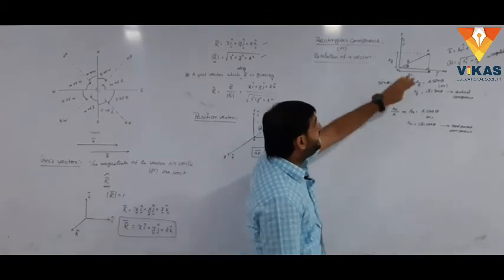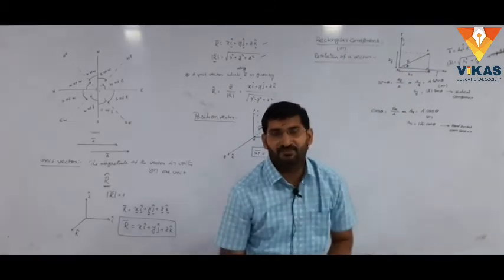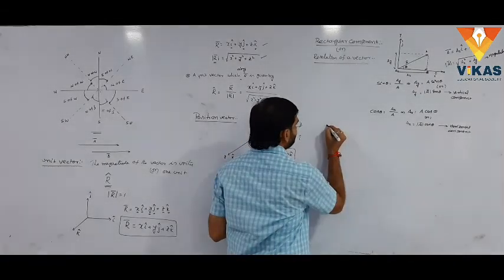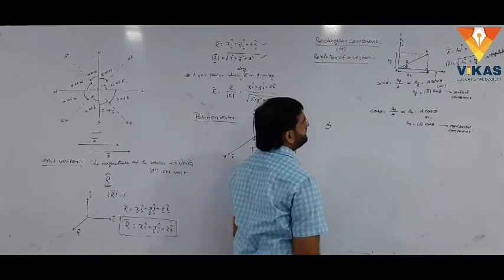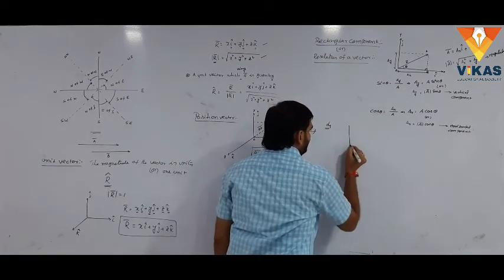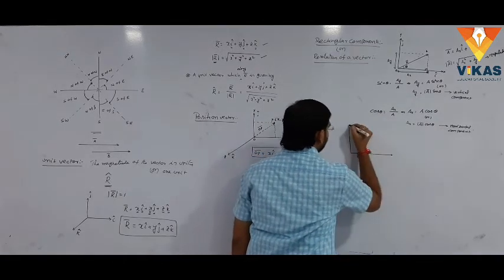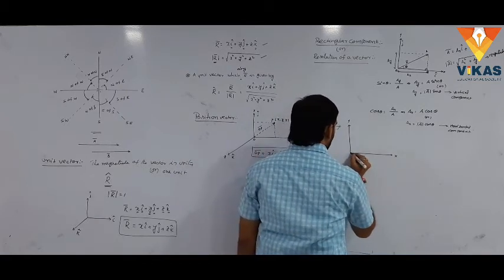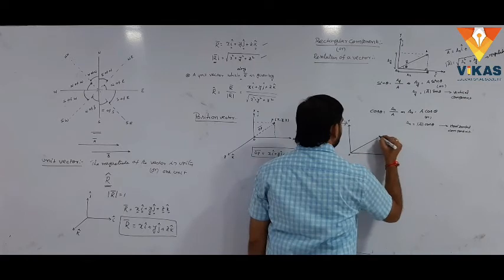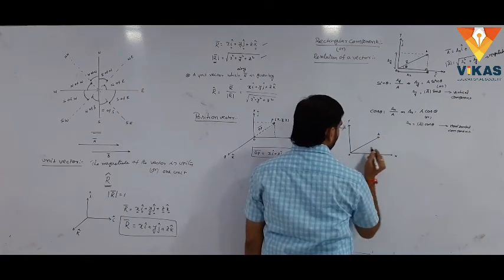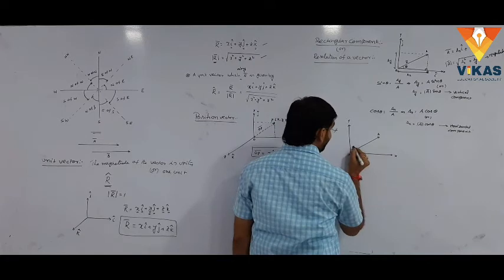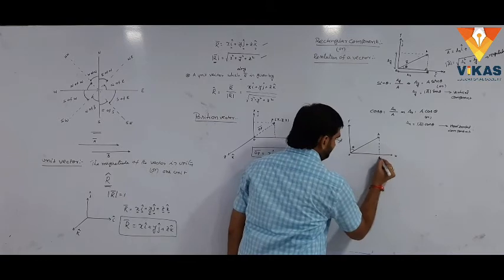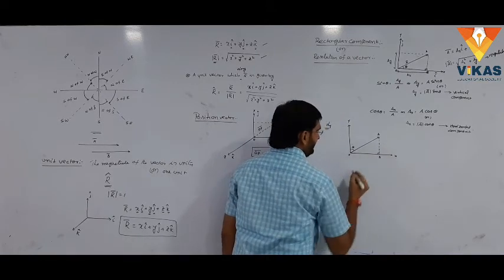When the vector makes an angle theta with the x axis, suppose the theta changes, the components will change. Similarly, let us consider the same coordinate system. This is the x axis we know, this is the y axis we know, this is the intersecting point O, the origin. Here it is A, the angle measured like this is theta. Simply we draw the perpendicular here, that is B, the perpendicular at B.